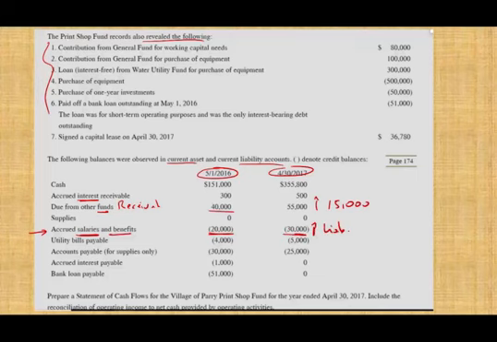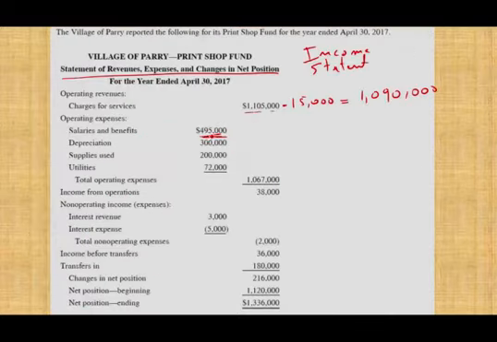And when a liability goes up, what does that mean? It means you are expensing something without paying. It went up by exactly $10,000, which means we are not paying the cash. Therefore, if we are recording $495,000 in expenses, we can deduct $10,000 because there was an increase in the liability. So our cash paid for salaries and benefits is only $485,000.